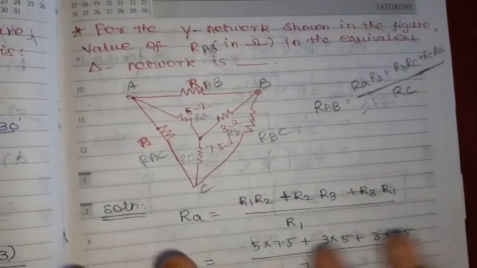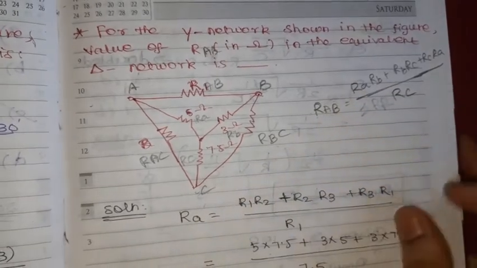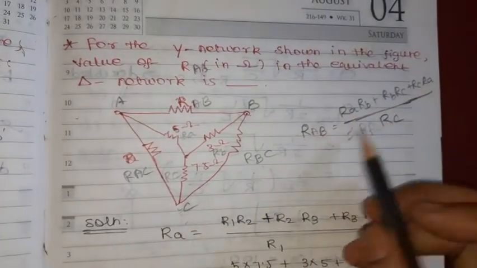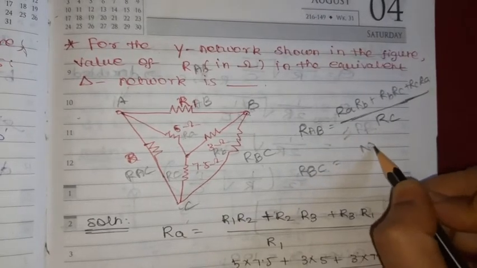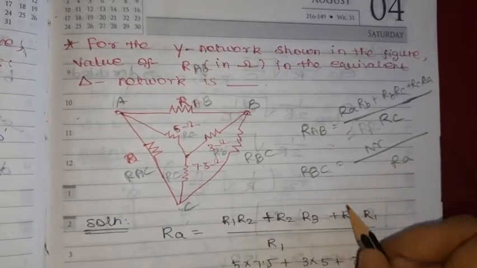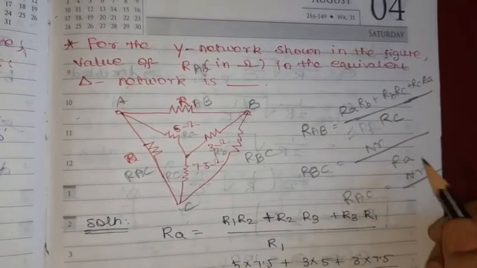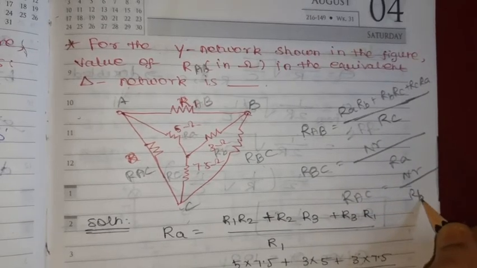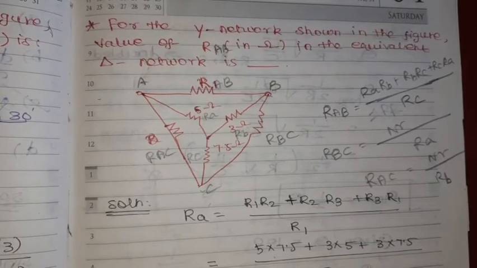If in case they are asking to find RBC, the numerator value is the same. What will be in the denominator? Just like for RAB, the denominator is RA. For RAC, the numerator is the same and the denominator is RB. So this is the formula for finding the delta network if any Y network is given.